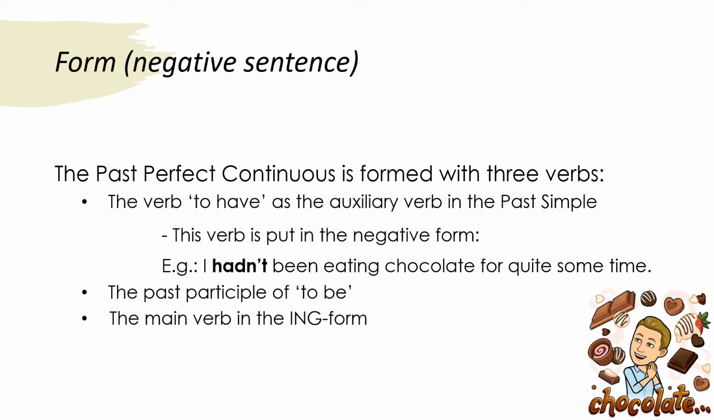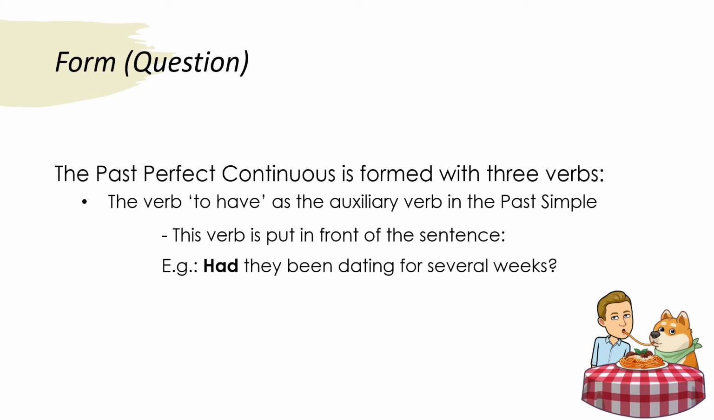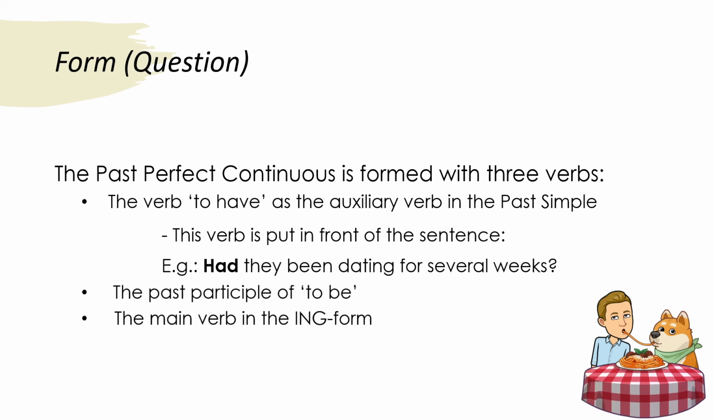If we want to ask a question using the past perfect continuous, we change the order of our sentence. The auxiliary verb is put in front. For example, had they been dating for several weeks? Of course, you must remember to put a question mark behind your sentence.